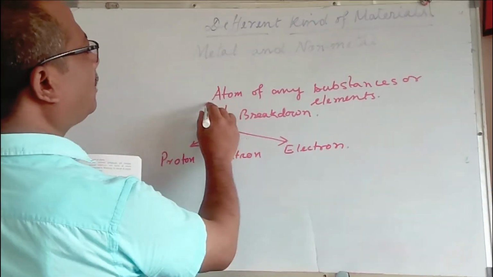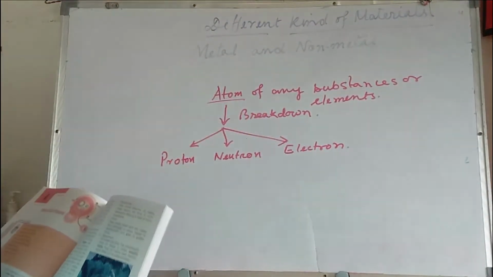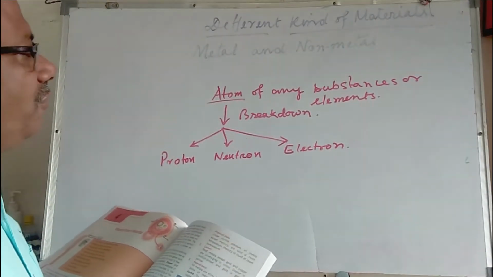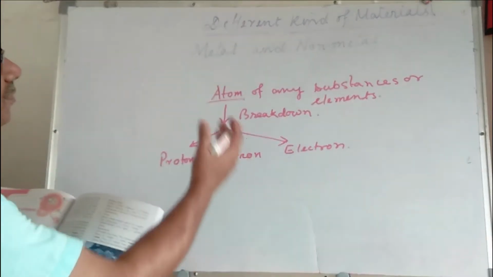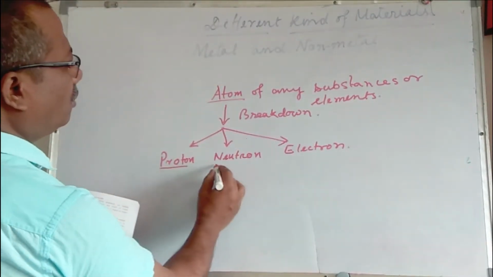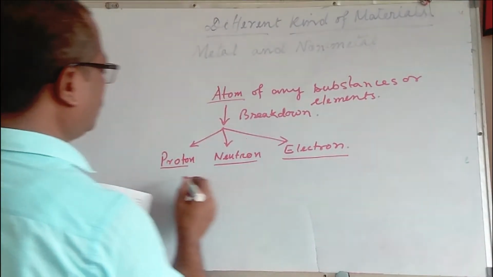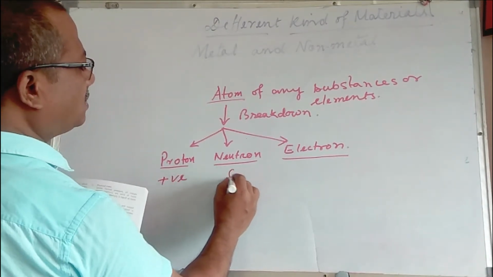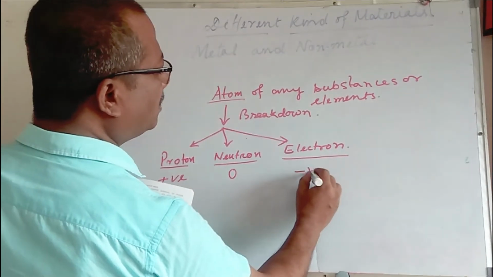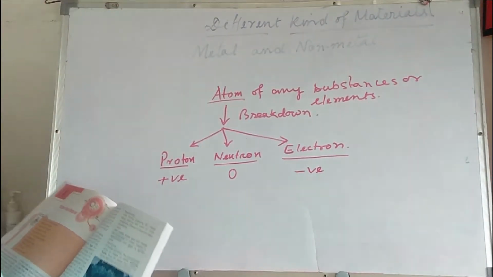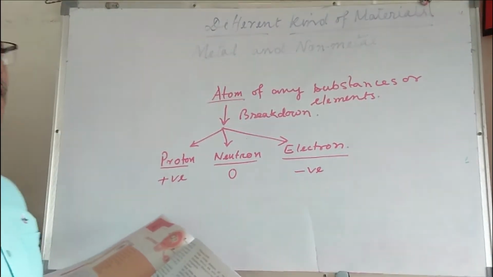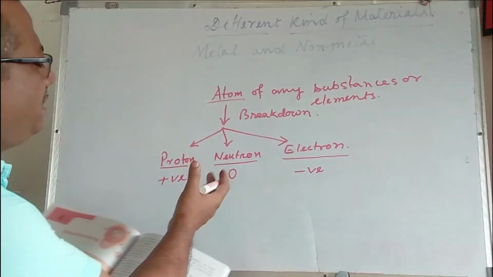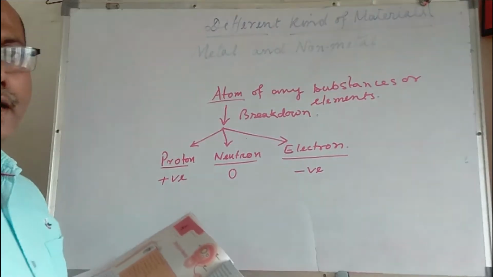So elements cannot be broken down into further simpler forms. Proton is a positively charged particle, neutron is chargeless, and electron is a negatively charged particle. So any element, if it breaks down further, will give rise only to proton, neutron and electron.